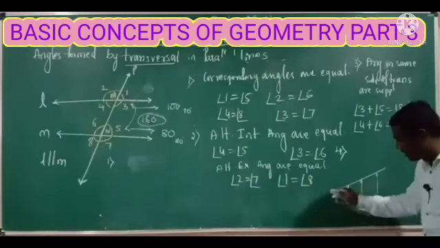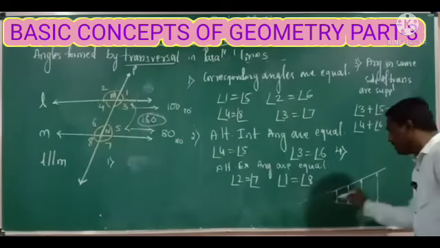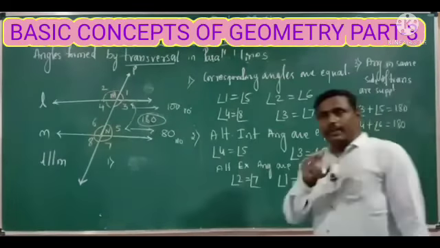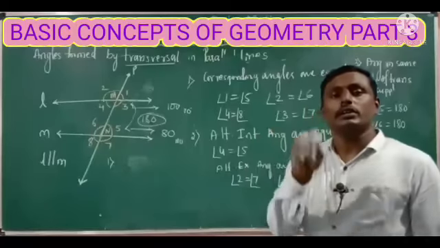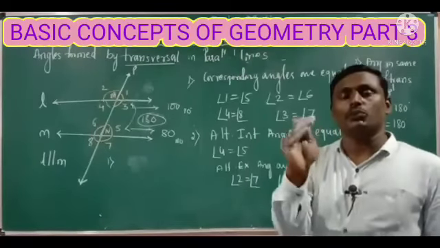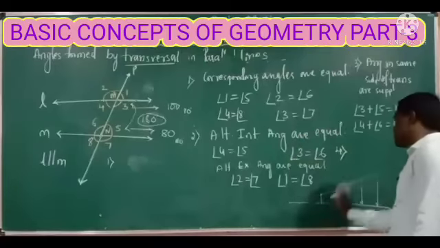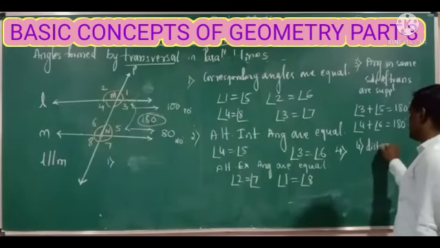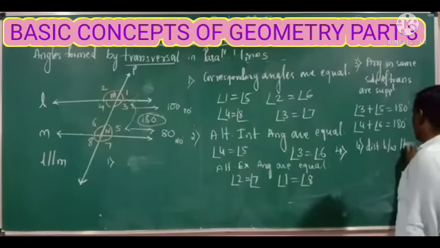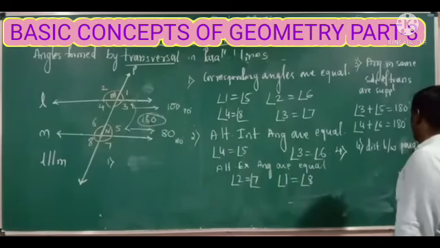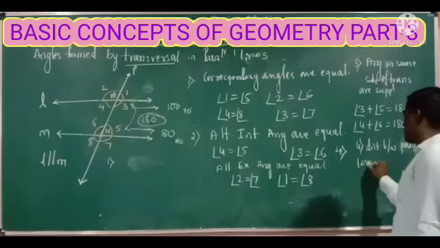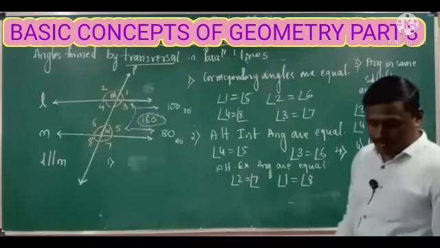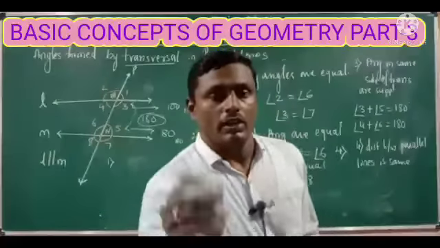So as we extend the two lines, they will intersect. So for parallel lines, the distance between them is always constant.